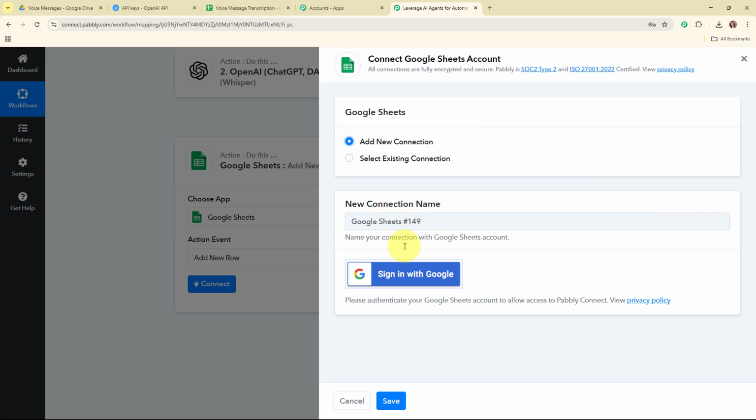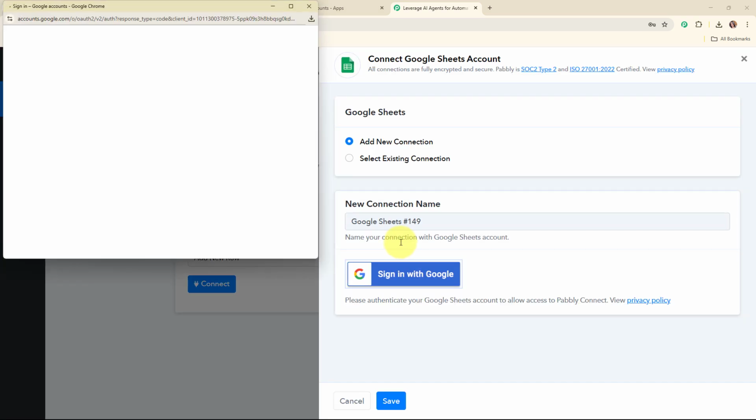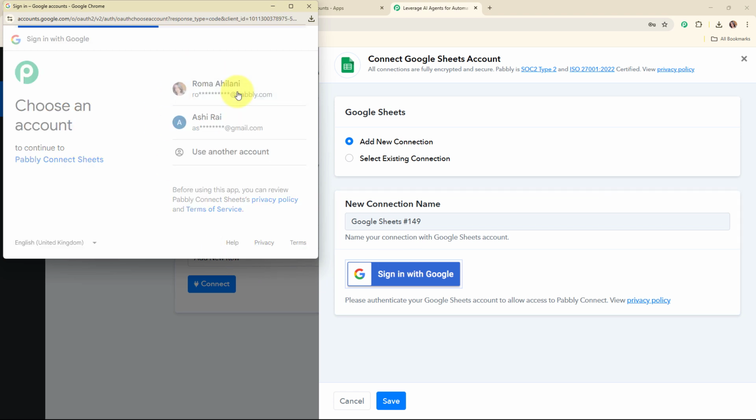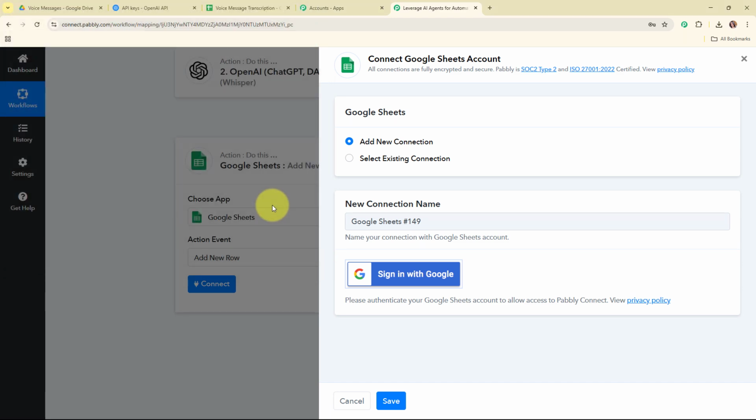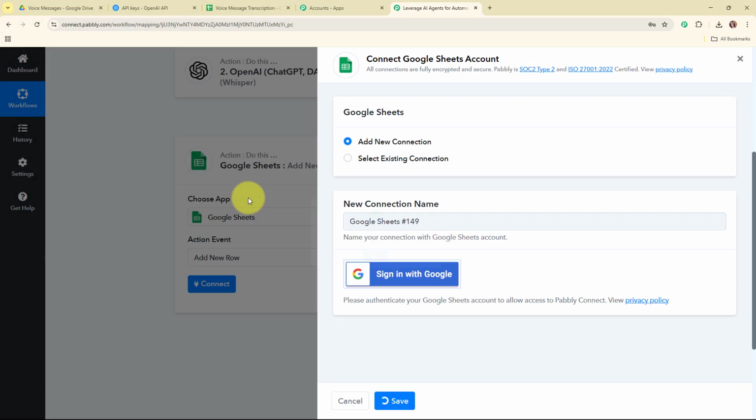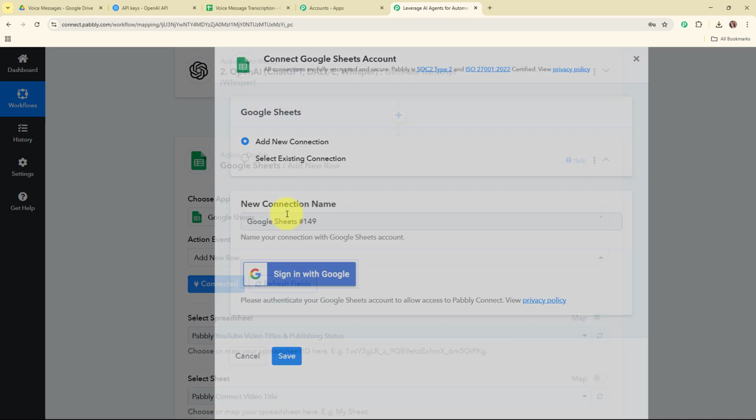And now here, to build a new connection, I'm going to click on this sign in with Google. Here I'm going to select my desired account. And then here I'm going to click on this allow and give access to Pabbly, as your data is secured with Pabbly. Authorization successful. So here you can see we are now successfully connected.